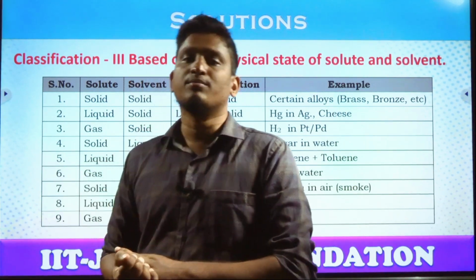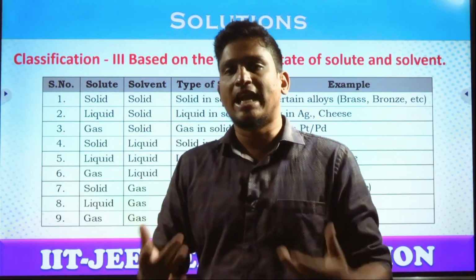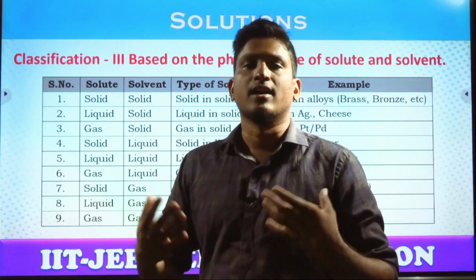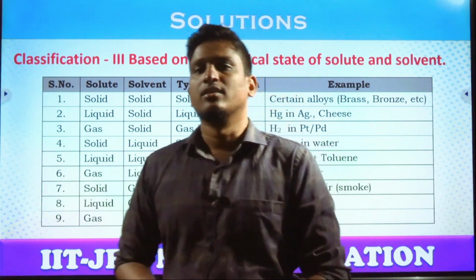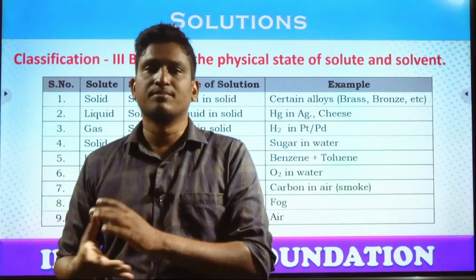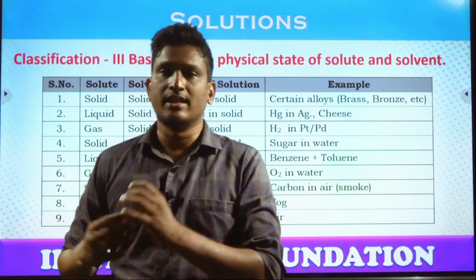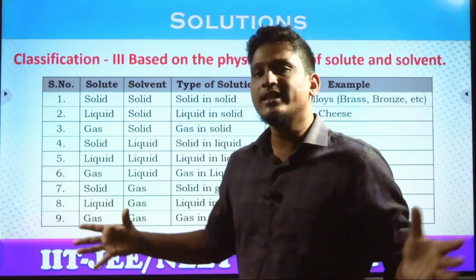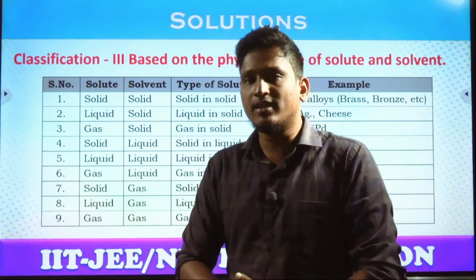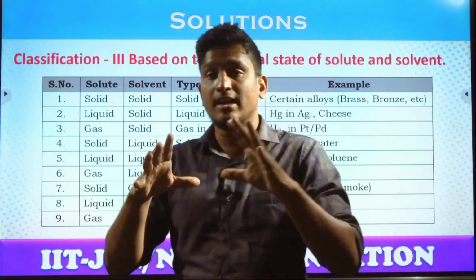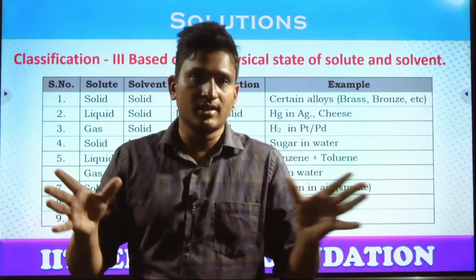Air is composed of different gases like nitrogen gas, oxygen gas mainly, and other gases like argon and hydrogen. Some other gases like helium and other noble gases are present in the air. Water vapor is present. So are all these gases chemically combined in the air? No, they are simply physically combined only. All are gases, right? Gases and gases.